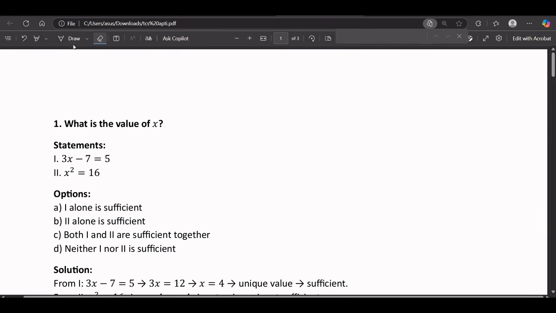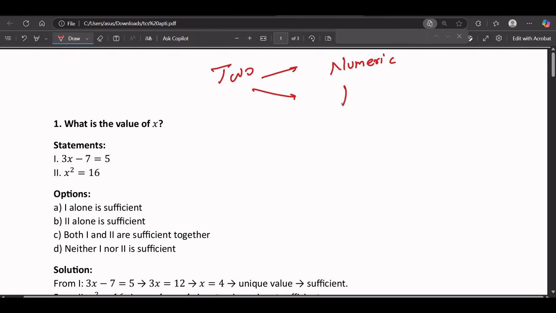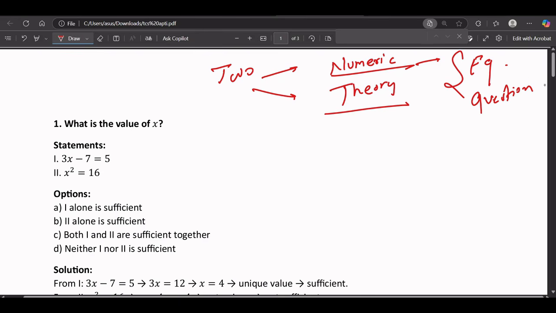Okay, now let's start with our topic, which is data sufficiency. In this topic, first of all, let's understand two points. There can be two kinds of question. One is numeric, one is theoretical. Now, what is the difference between numeric and theory? In numeric, there will be some equation or some question given, which you need to solve mathematically, and after solving it mathematically, you can give the answer.